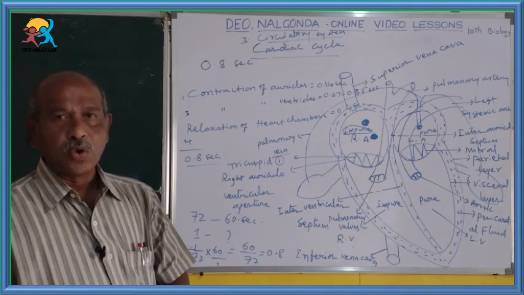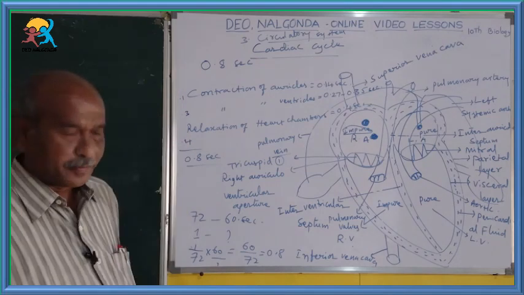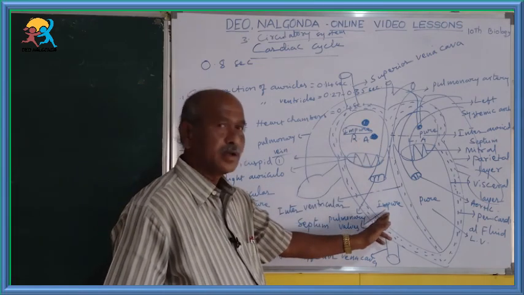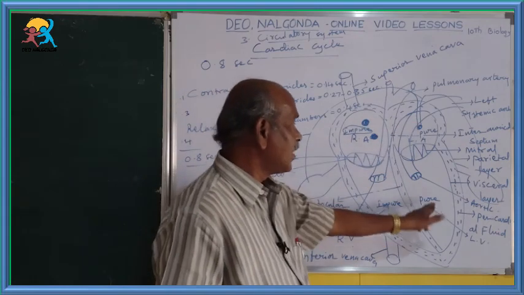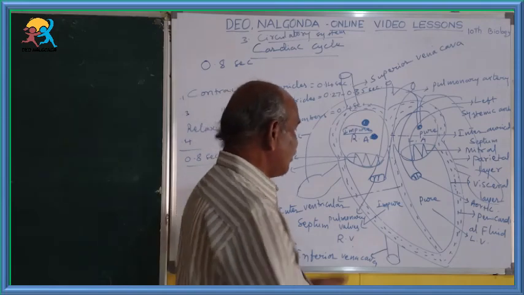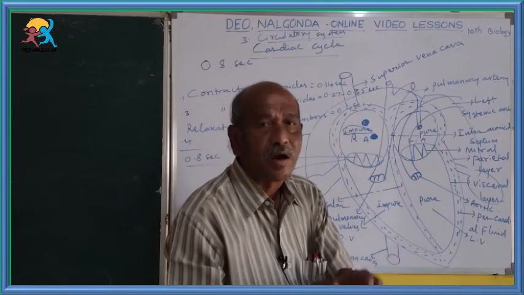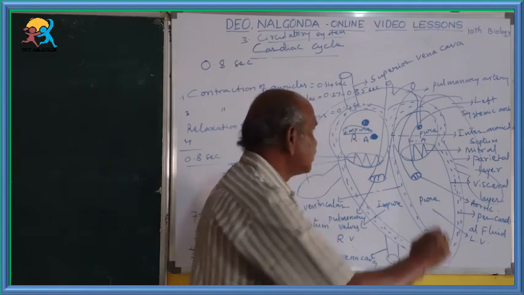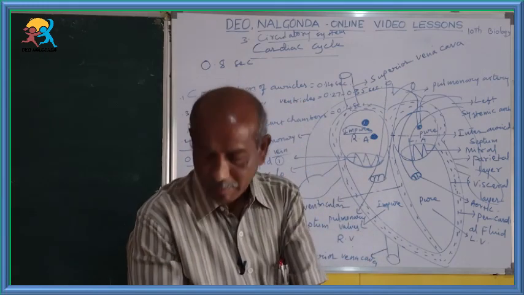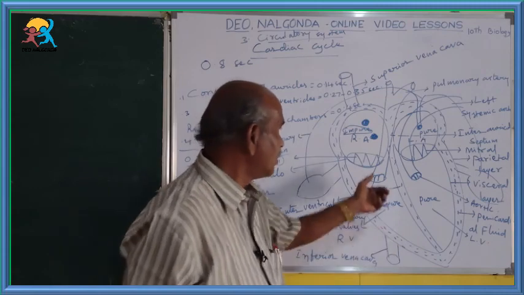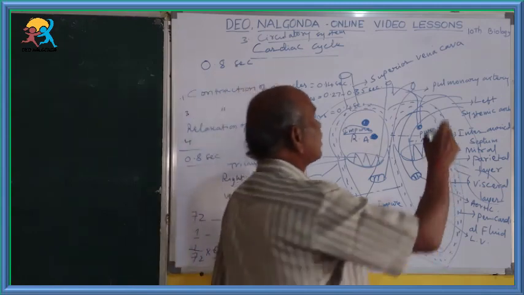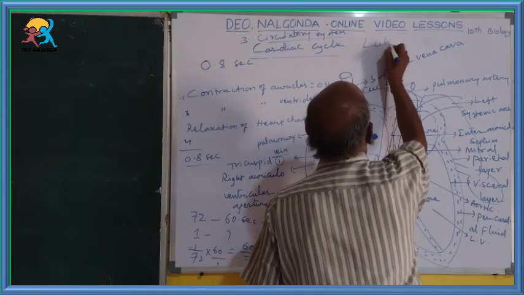Here you have to remember one very important point. The right auricle blood enters into the right ventricle, the left auricle pure blood enters into the left ventricle. Whenever both ventricles are contracted, the mitral valve and tricuspid valve are closed. By the closing of these valves, the tricuspid valve and mitral valve, we get a sort of sound that is called the lub sound.